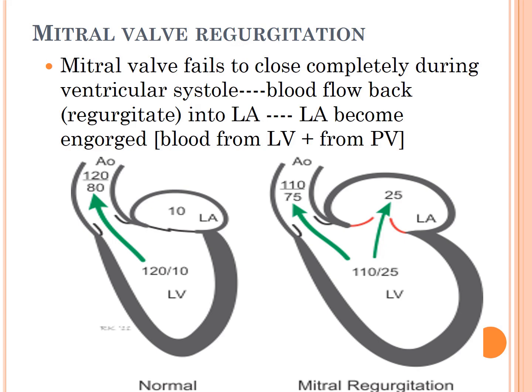Right side is the involved heart, left side is the normal heart. So in mitral regurgitation you can see this left ventricle is emptying in two places. There is regurgitation of the blood from the left ventricle to the left atrium, which means this left atrium becomes engorged because it is also getting blood from the pulmonary veins, and then the remaining blood is going to the aorta, which is the normal flow.